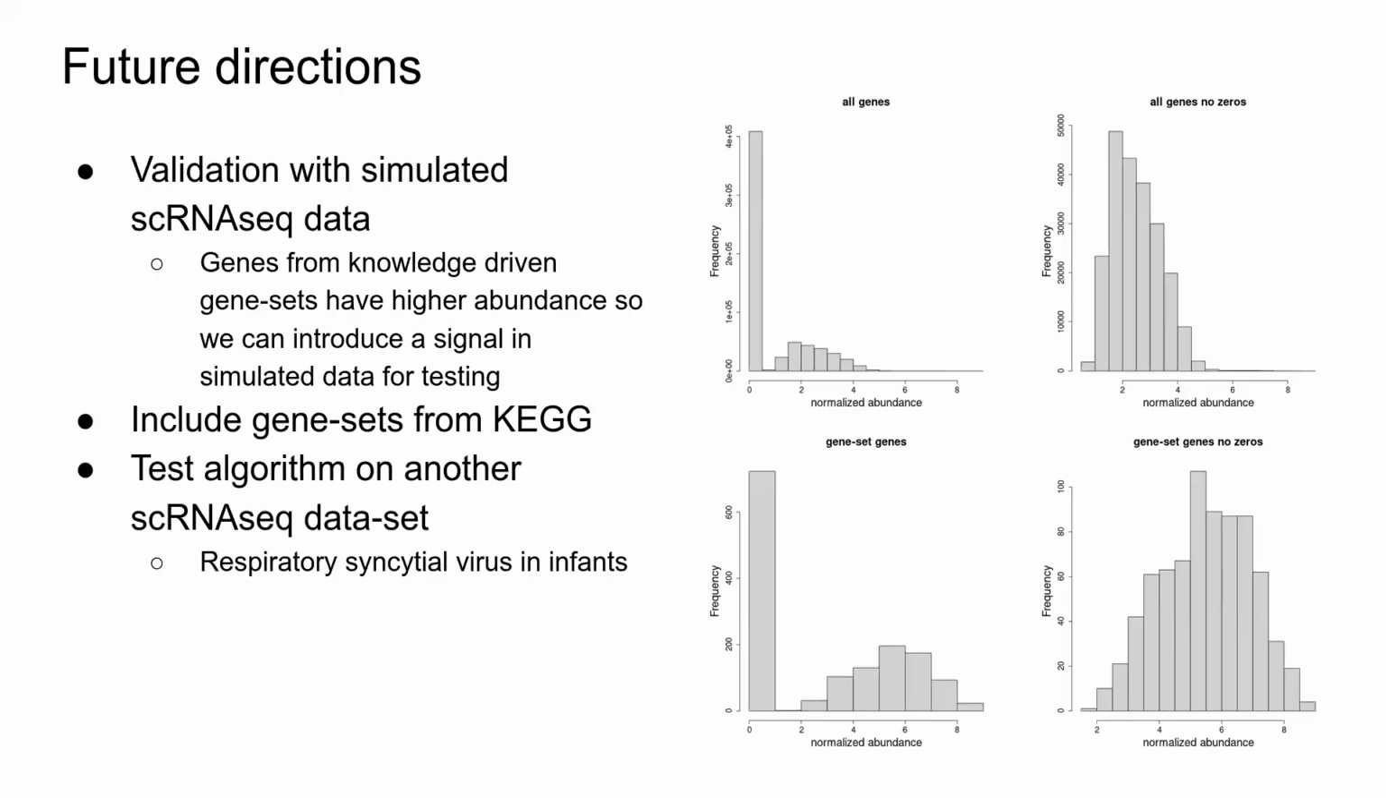In the future, we'd like to validate with simulated data. Our actual data shows that the normalized abundance of all genes is lower than the normalized abundance of only genes found in MSigDB gene sets. So we can introduce a signal as our gene sets for simulated data. We would also like to include gene sets from KEGG in our analysis and test our algorithm on another single-cell RNA-seq data set of PBMCs from infants with respiratory syncytial virus.